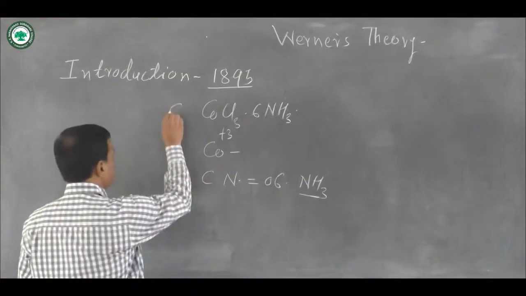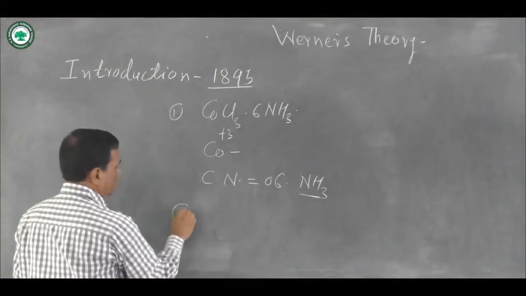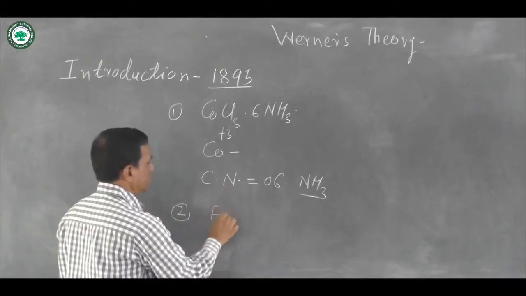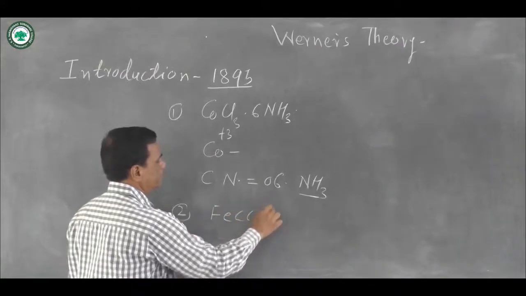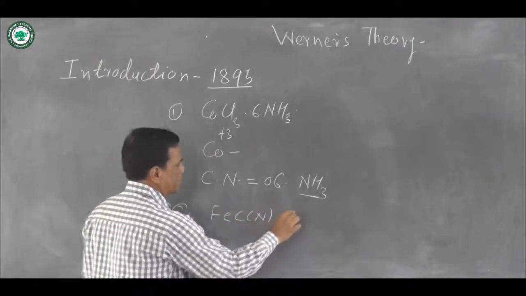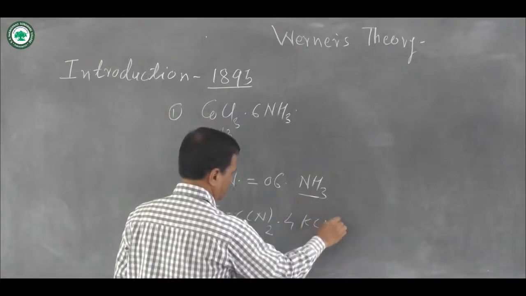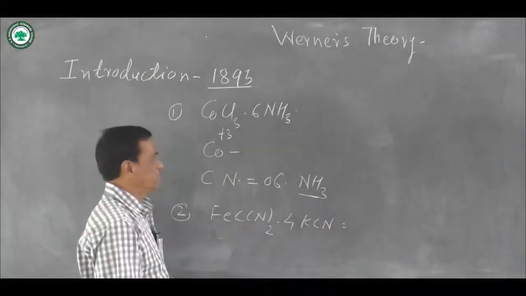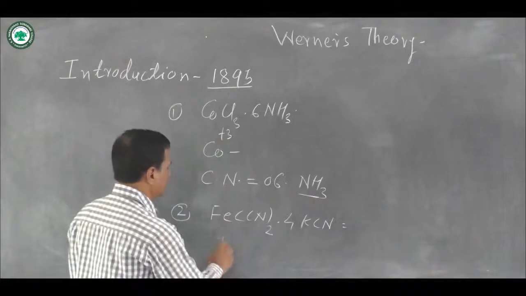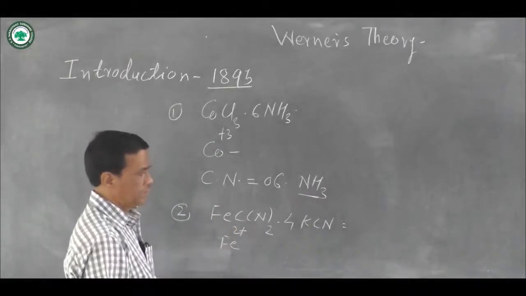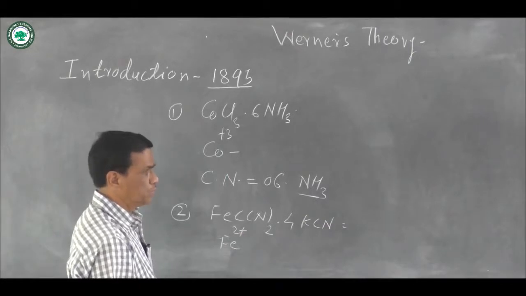The second coordination compound studied by Werner was the formation of Fe(CN)2·4KCN. In this complex compound, the charge on iron is equal to 2+.